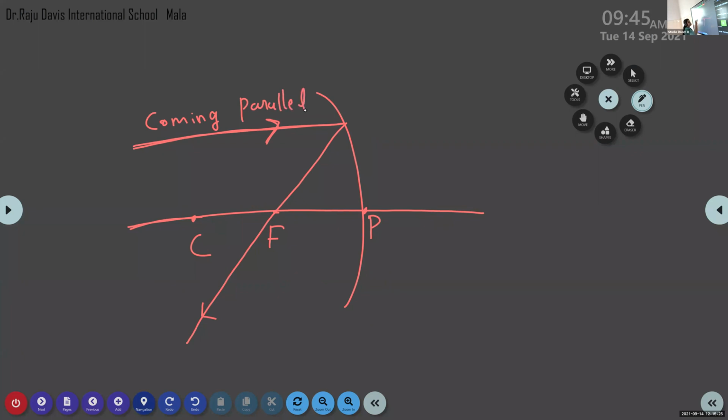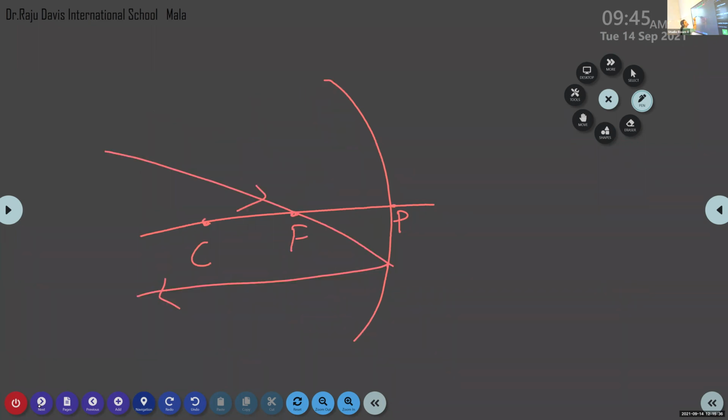After the reflection, it is passing through principal focus, passing through F. In the next case, the ray of light is coming through F. If it is coming through F, the only way to return is going parallel to principal axis. This is our second rule of image formation. The third rule is very simple.